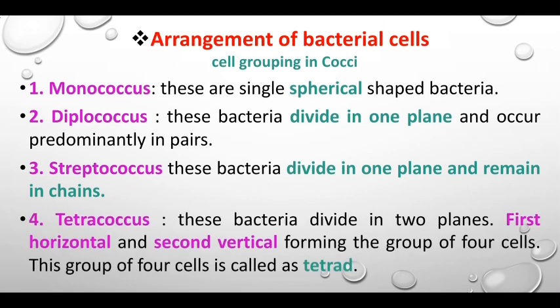Then tetracoccus. Tetra means four. These bacteria divide in two planes, first horizontal and second vertical. One bacterial cell means one round shape. You divide first by a horizontal line, then a vertical line, giving four parts of that bacterial cell. It is called tetracoccus, forming a group of four cells. Isn't it? Horizontal line and vertical line, then one bacterial cell is divided into four cells. This group of four cells is called a tetrad.